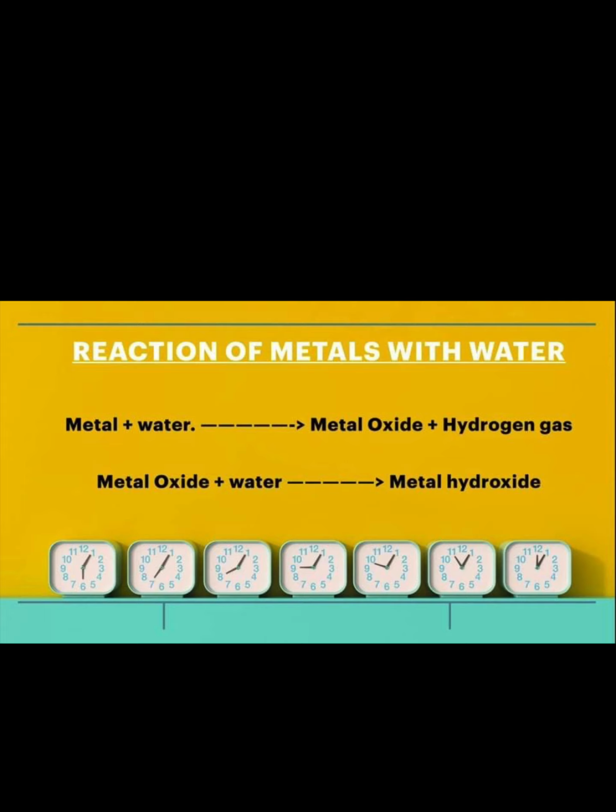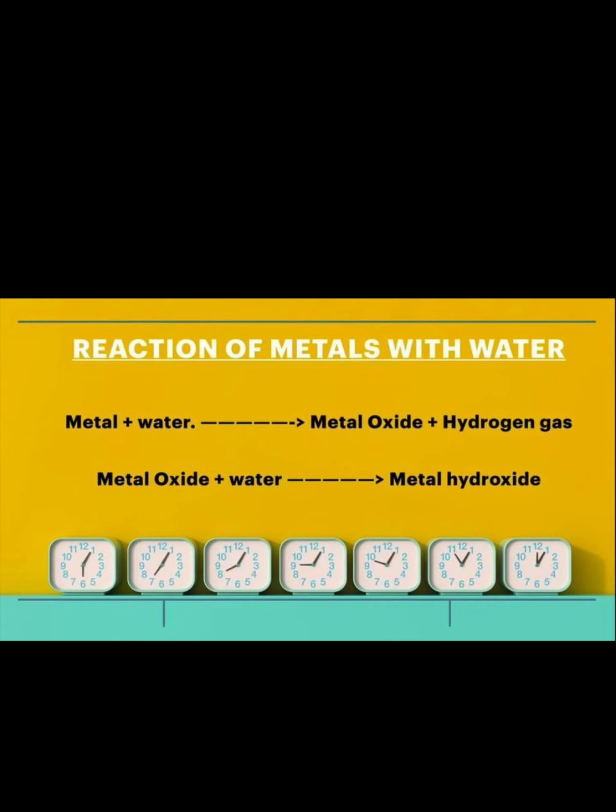Children, how is metal reactive with water? When metal is reactive with water, metal oxide and hydrogen gas is formed. Which gas is liberated here, children? Hydrogen gas. This reaction is very important, children. Practice it with writing. Okay?